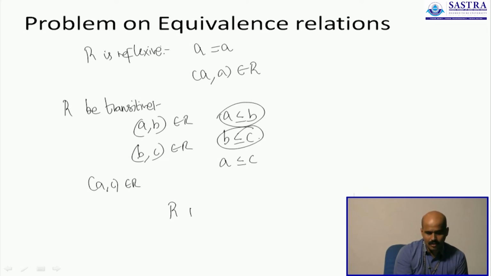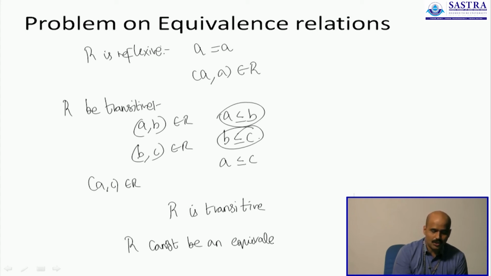Therefore R turns out to be transitive and reflexive, but it fails to be symmetric. Therefore R cannot be an equivalence relation. R is only one of the 3, or is not all of the 3.